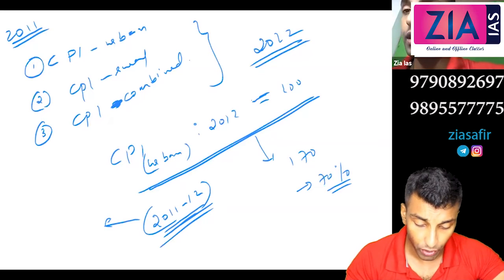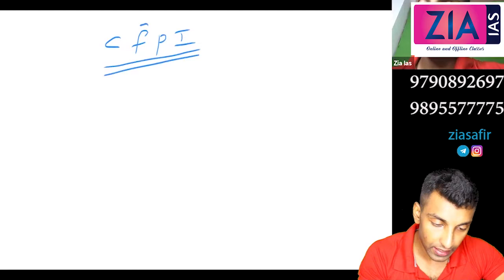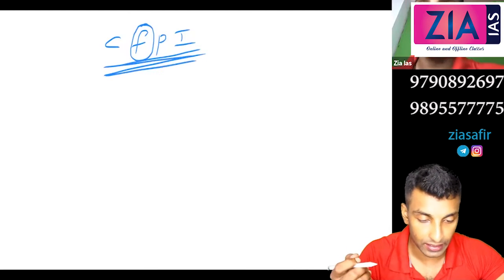Now in 2014 three more were introduced, so that also you can write there. In 2014 the CSO introduced 3 new retail food inflation indices. This is specific to food inflation, from the consumer side. So you can write there the Consumer Food Price Index, CFPI. In the consumer price index, you can see food is added. So CFPI, you write there Consumer Food Price Index.